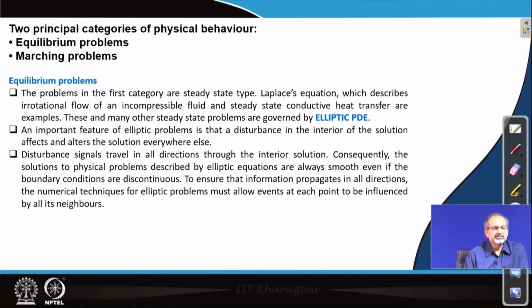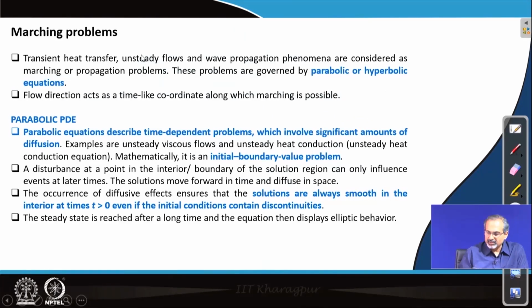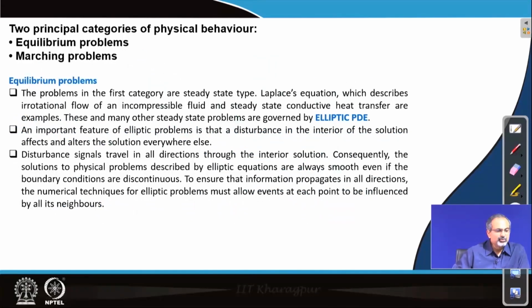The physical behavior of the different types of partial differential equations. We know that partial differential equations primarily cater to these two types of behaviors, the equilibrium type of problems and marching type of problems. So, what do we do in equilibrium type of problems? Let us see. The main thing is we use them for steady state kind of problem scenarios.